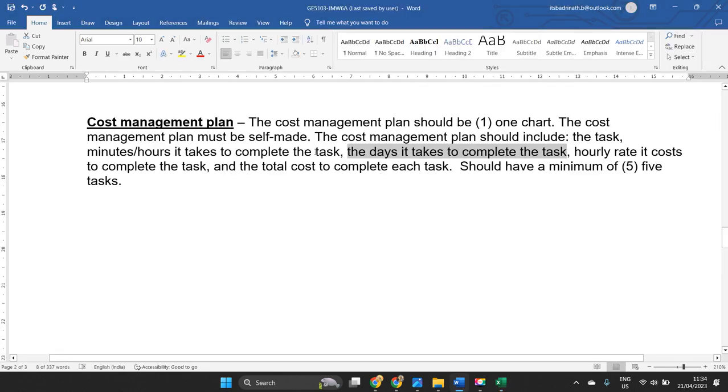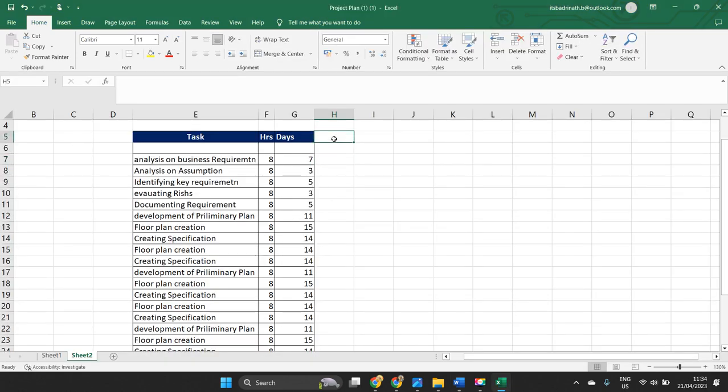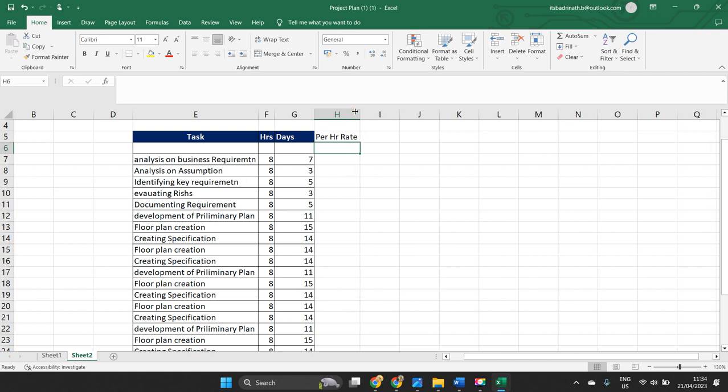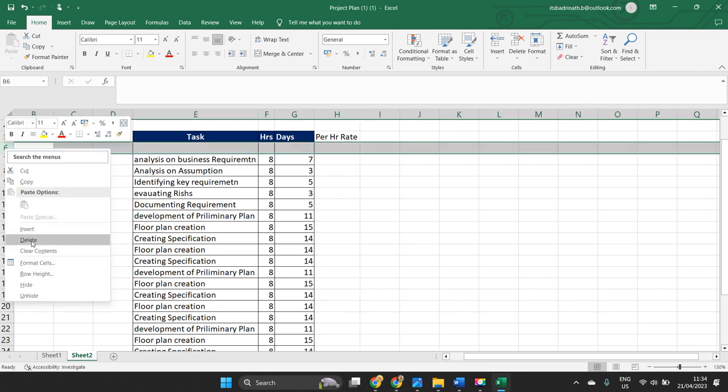Next, the hours it takes, the days it takes to complete, and the hourly rate, the per hour rate. Hourly rate, you include on your own. Maybe I'm writing HR rate. Otherwise, you can write per hour rate. It's up to you. You decide what is good for you and what is your own way of representing it. You just make sure that you represent it that way.